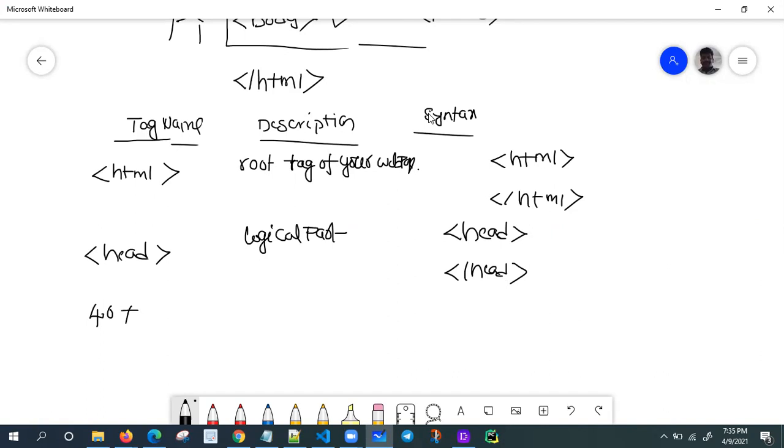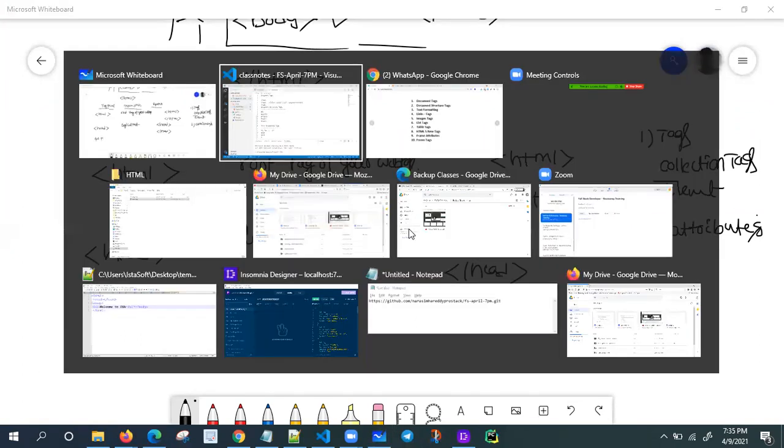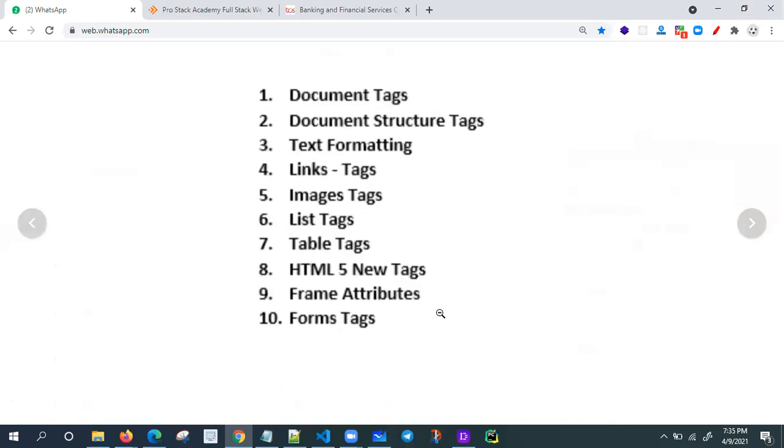Just write it once and you are going to get good knowledge. If you want to learn HTML, you need to concentrate only on tags. A collection of tags is nothing but an element. The second one is attribute. I'll tell you the meaning of attribute and all these things, and you'll get one idea. As of now, is it clear to you? Yes, sir. Fine, just have a glance once.